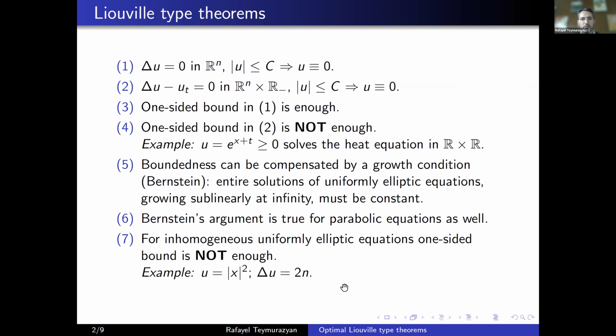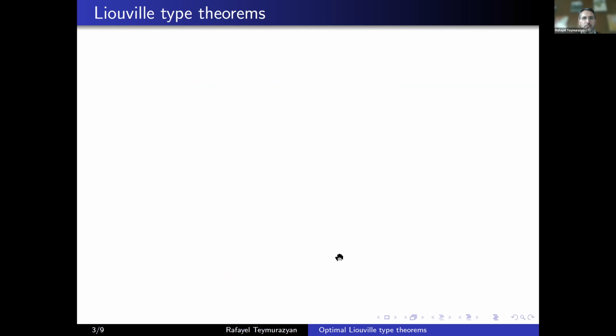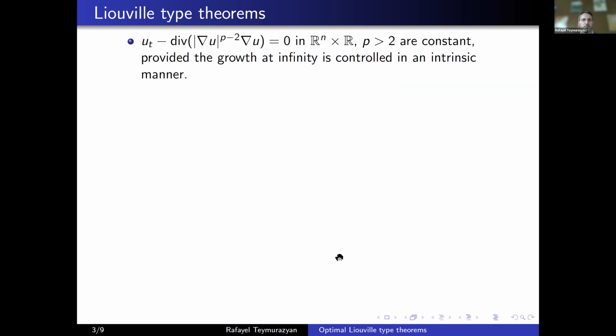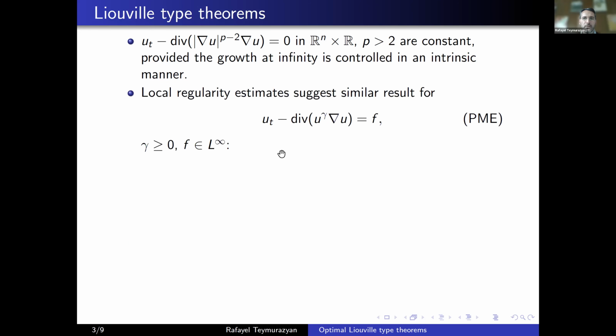Recent developments in regularity theory boosted a class of Liouville type theorems for a large class of operators. One of them, for example, is for p-caloric functions, shown by Teixeira and Urbano. They say that if you have an entire p-caloric function, and you suitably, in some intrinsic manner, control the growth of this function at infinity, then the function must be constant.